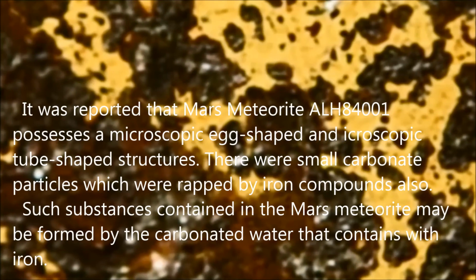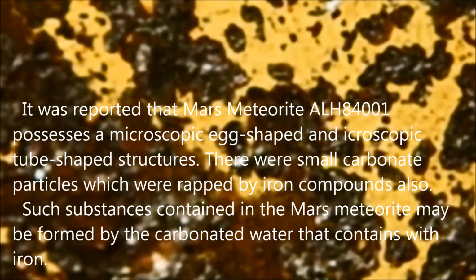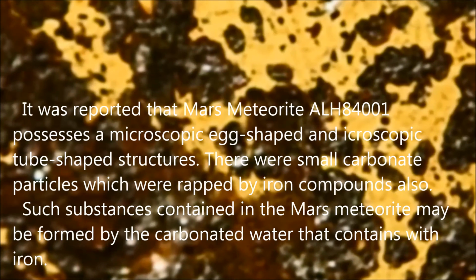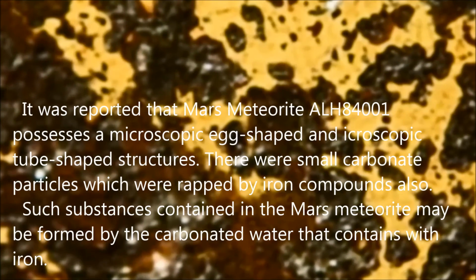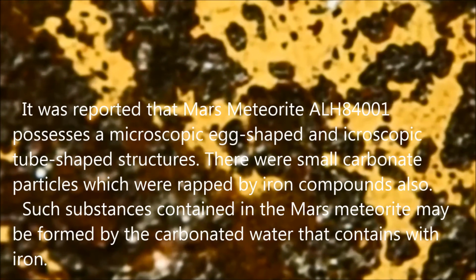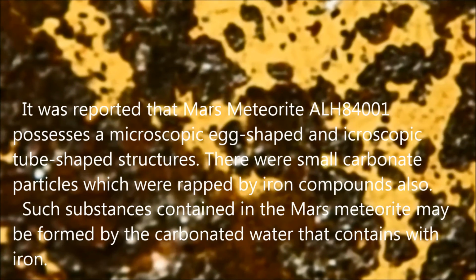It was reported that Mars meteorite ALH 84001 possesses microscopic egg-shaped and tube-shaped structures. There were small carbonate particles, which were wrapped by iron compounds also. Such substances contained in the Mars meteorite may be formed by the carbonated water that contains iron.